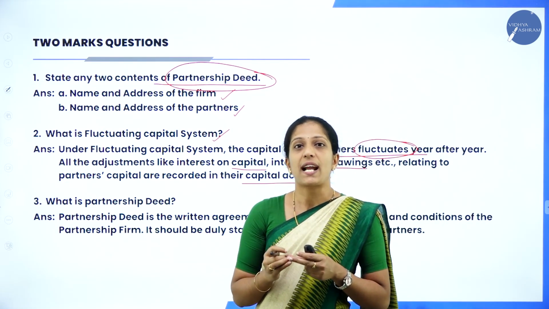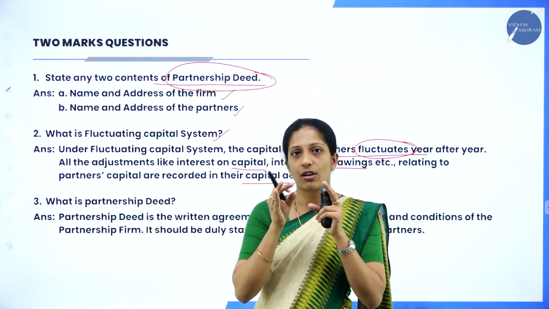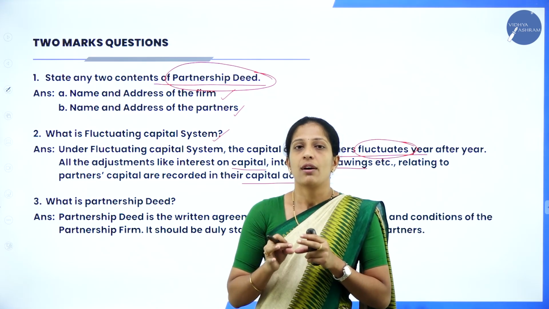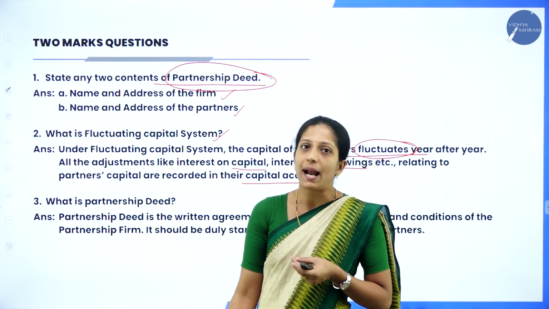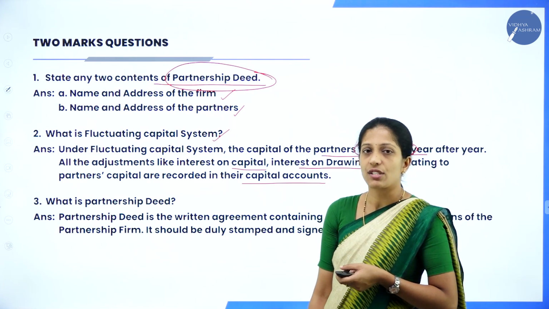So, under the fluctuating capital method, all the adjustments relating to the partners will be recorded in one particular account. Okay, so that is your fluctuating capital system. Now, moving on to the next question, what is partnership deed? They have asked for 2 marks.